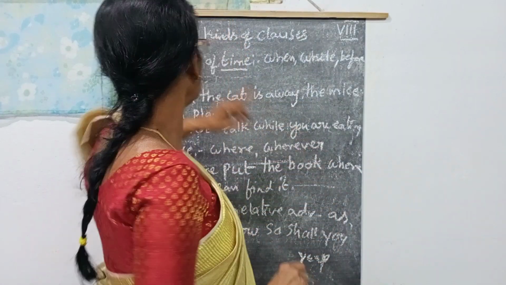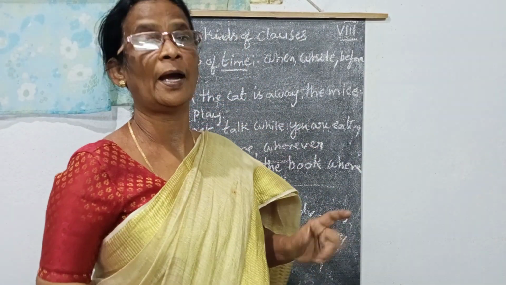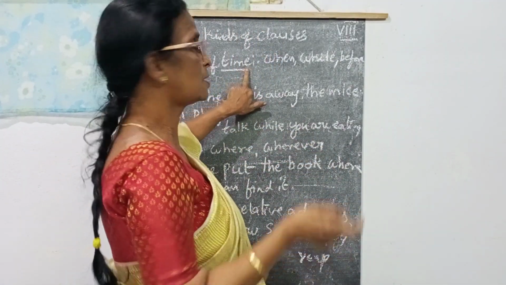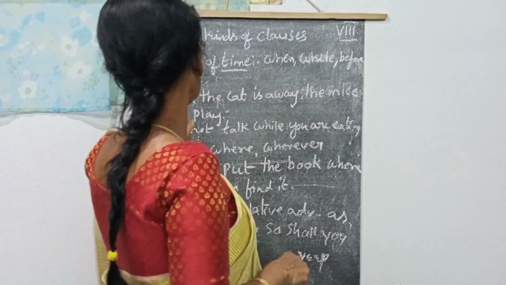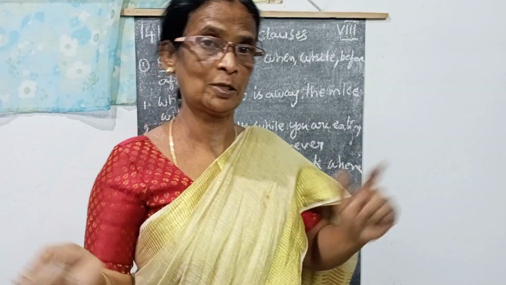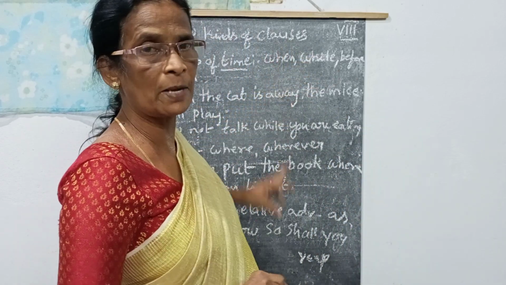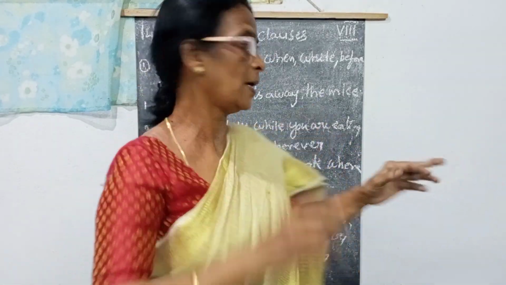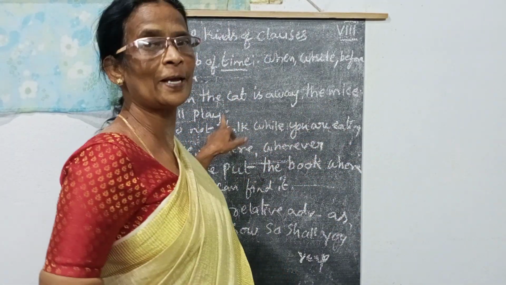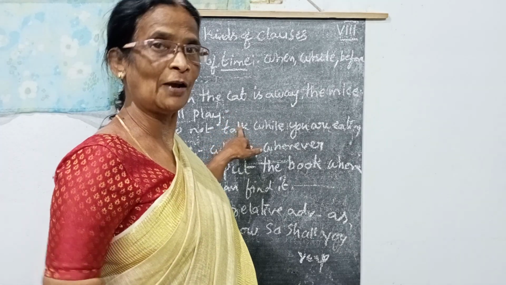What is the remaining one here? Adverb of time. To find out time, we have to make the question when. When you make the question when, you will get the answer. So here, adverb clauses are followed by the conjunctions when, while, before, after, till, as. All these conjunctions we are going to see in the adverb of time. Okay, ma'am? So here, when the cat is away, the mice will play. Or we can take another one.